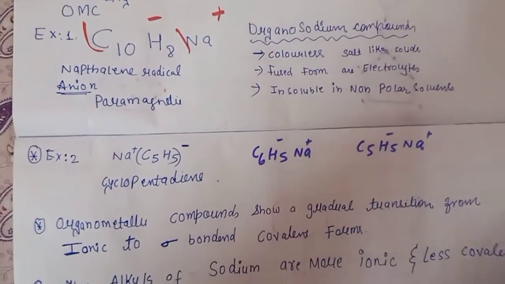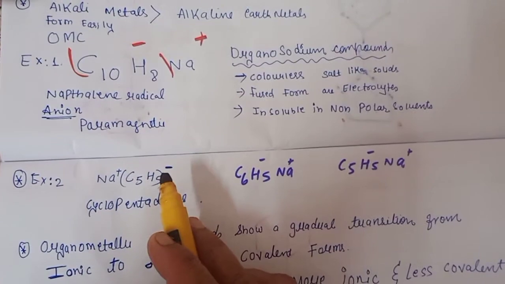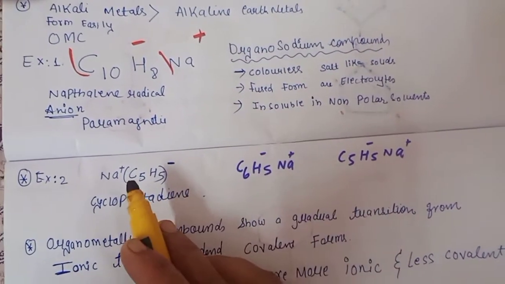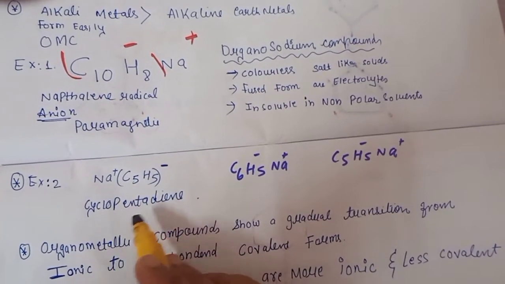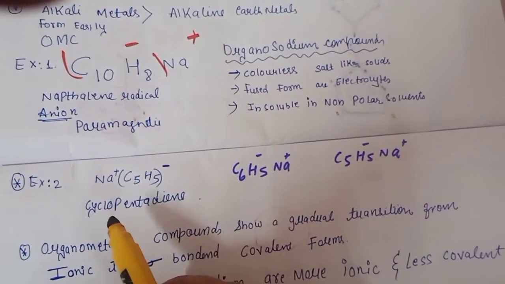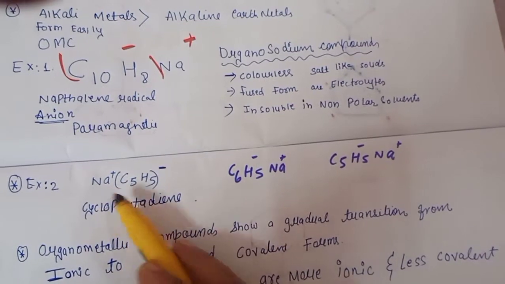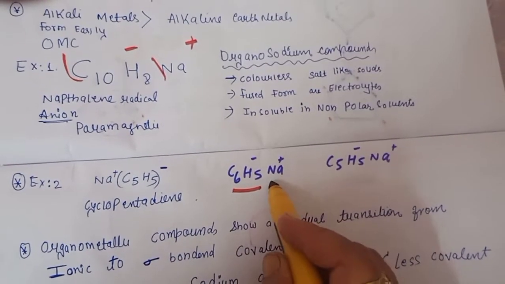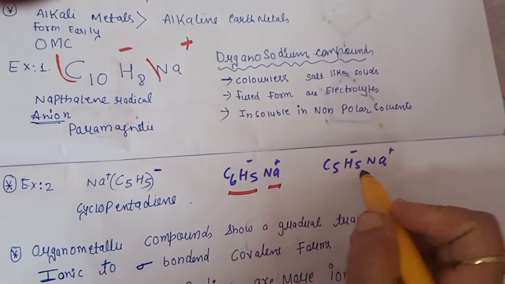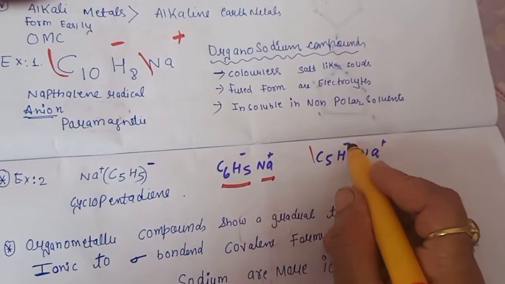Other examples of the alkali metals are C5H5Na. So C5H5 is the cyclopentadiene ligand. This sodium is the positive part and the cyclopentadiene is the negative part. Here phenyl is the negative part and sodium is the positive part. Here again it is the same, this is the same compound I have written here.